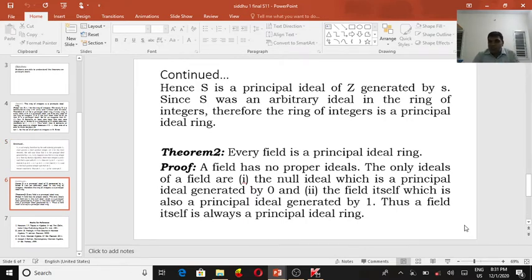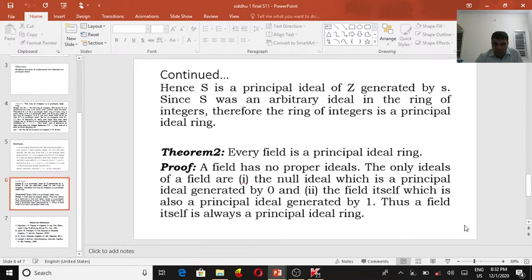Since S was an arbitrary ideal in the ring of integers, therefore the ring of integers is a principal ideal ring. This is true. By using the definition of principal ideal, we can prove the ring of integers is a principal ideal ring. By using the same statement, we extend this theorem: every field is a principal ideal ring.